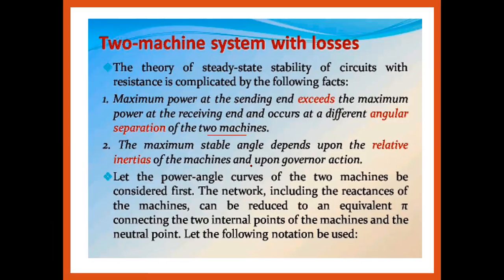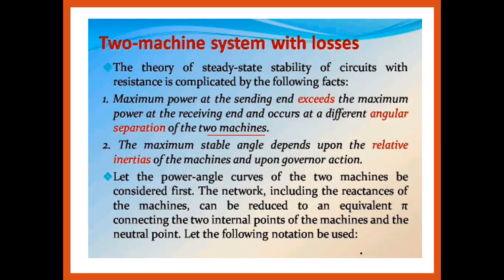Number two, the maximum stable angle depends upon, means the maximum load angle, the stable angle generally depends upon the relative inertias of the two machines, that is machine 1, the sending end generator side, and machine 2, the receiving end side, and it also depends upon the governor action and the relative inertia of the two machines.